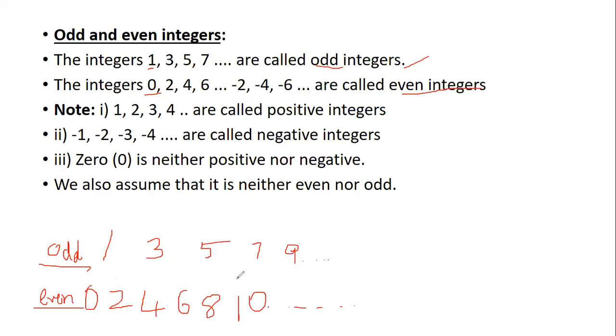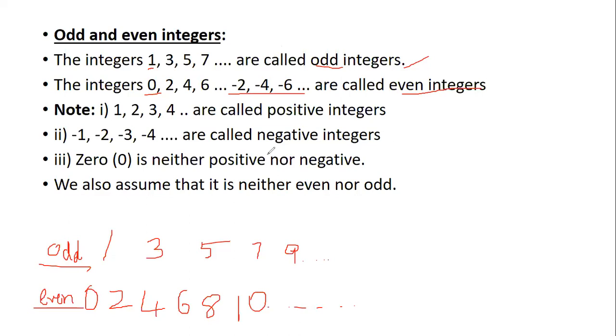Now you can equally have the negative integers for these odd numbers also. Similarly for the even integers also you can have the negative even integers. If you see here, -2, -4, -6, these are negative even integers. But the same thing here, if you have -1, -3, -5, -7, they are negative odd integers.